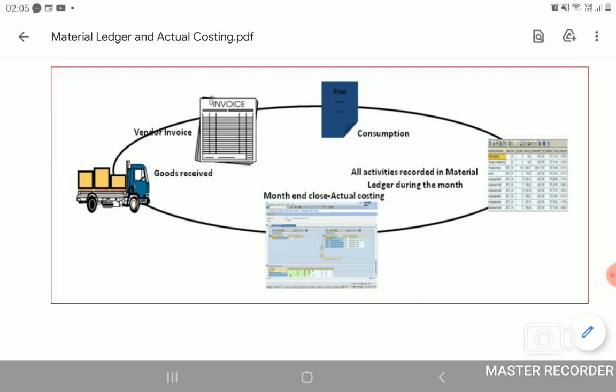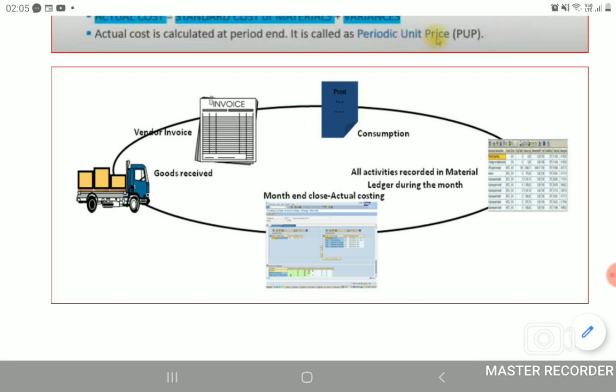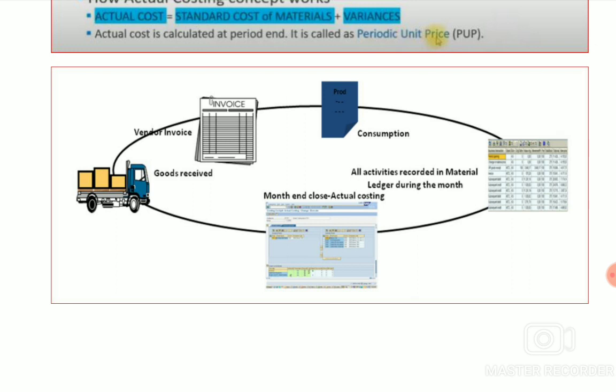Finally we need to do a month ending activity called actual costing. The material ledger and actual costing are slightly different, but it is the same. Goods receipt, invoice receipt, and consumption are all movements, and whatever movements occur with respect to transactions move to one ledger, called the material ledger.